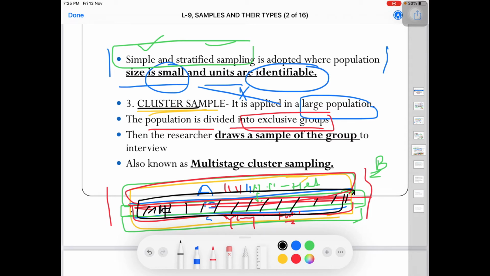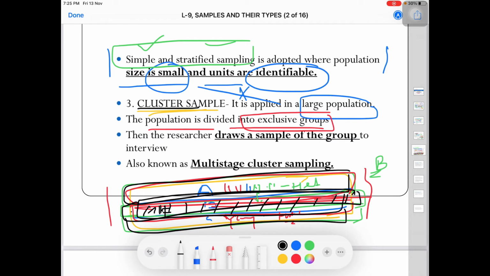I can't do anything. So what happened in this is that there was a cluster already available. I just draw a random sample and pick one cluster. Whatever cluster I got, I have to collect data from each individual in that cluster. I can't be exclusive in picking up the people. I have to just pick up the cluster. Because of these stages, it is also known as multi-stage cluster sampling.